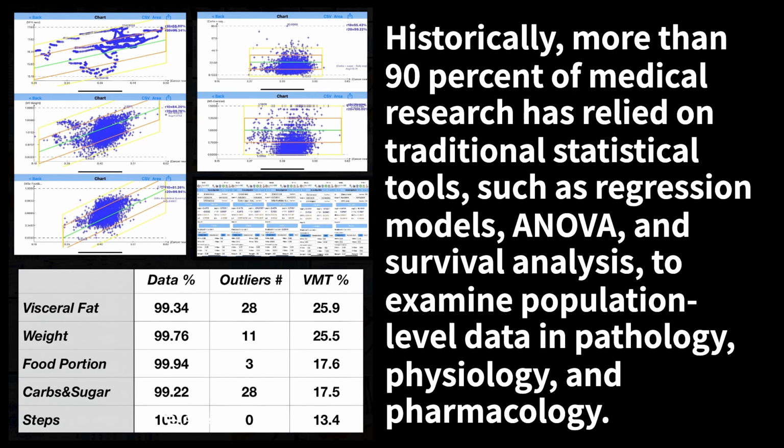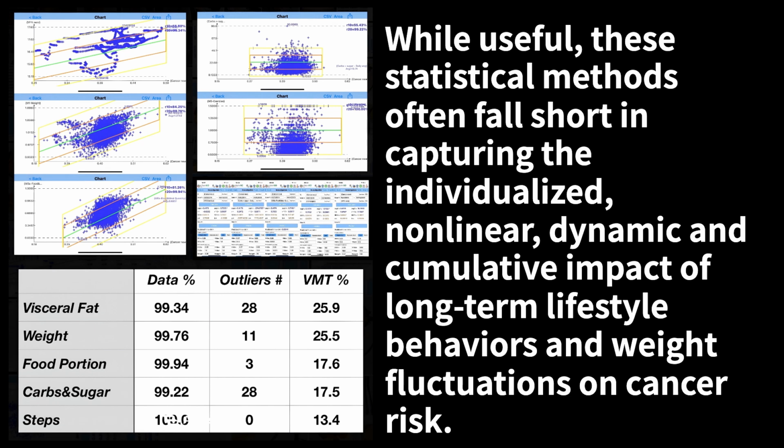Historically, more than 90% of medical research has relied on traditional statistical tools, such as regression models, ANOVA, and survival analysis, to examine population-level data in pathology, physiology, and pharmacology. While useful, these statistical methods often fall short in capturing the individualized, nonlinear, dynamic and cumulative impact of long-term lifestyle behaviors and weight fluctuations on cancer risk.